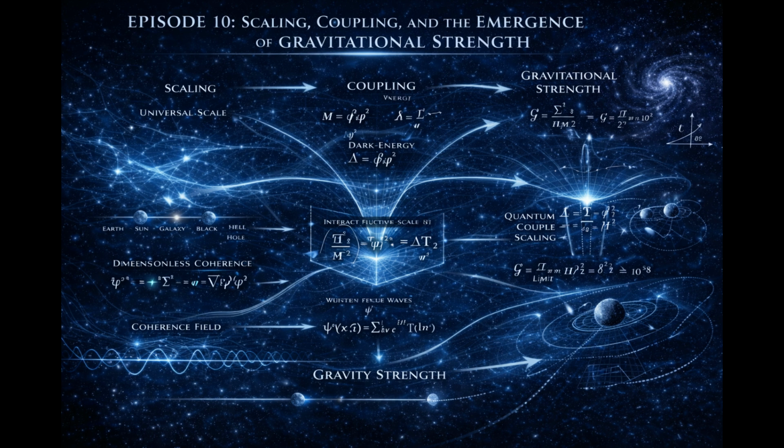The key point is this. Coupling magnitude is determined by the ratio between coherence density and stabilization threshold. Threshold sets the unit scale. Dimensional structure shapes how gradients translate into curvature. Propagation constraints determine how redistribution spreads. Together, these define gravitational strength.